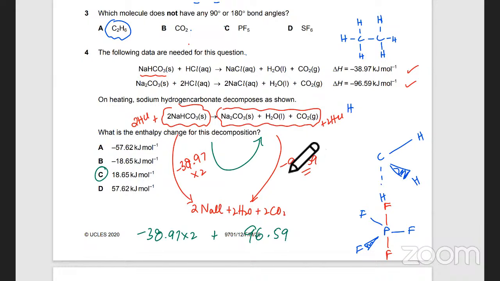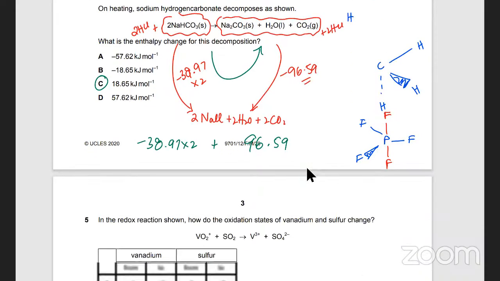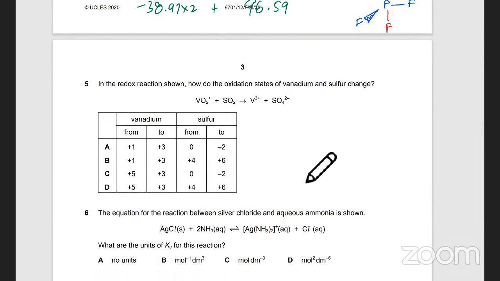ठीक है, just remember Hess law में one path is equal to the other path. उसने they gave you two reactions: NaHCO3 reacting with HCl to form this, and Na2CO3 reacting with HCl to form this. So we had this green arrow, ये path follow करना है, ठीक है? And you had to change the direction of this thing.